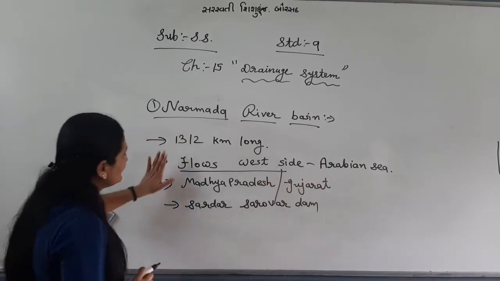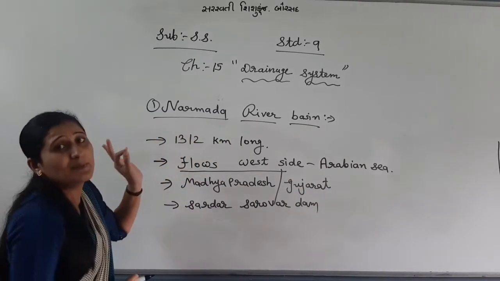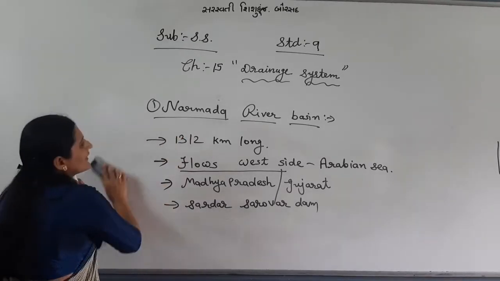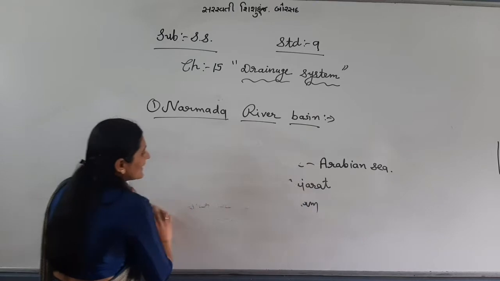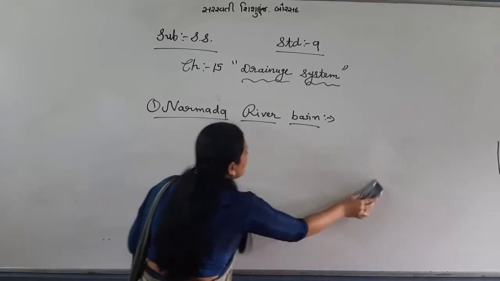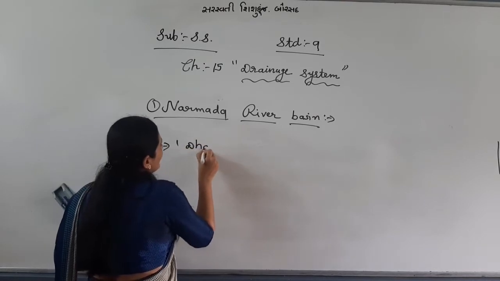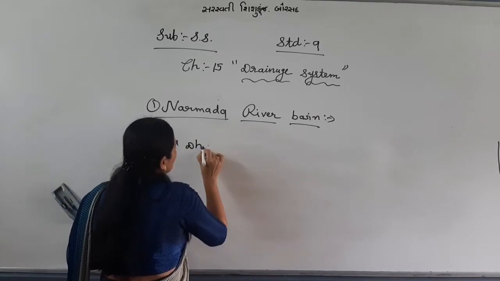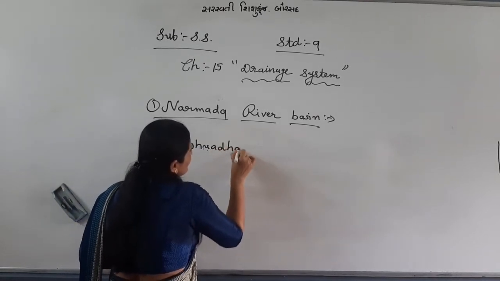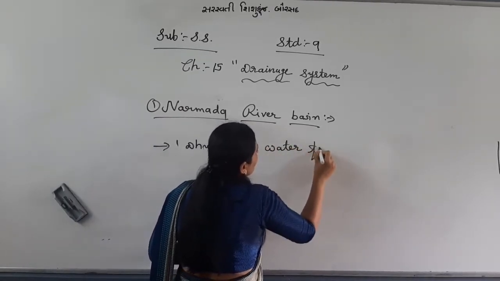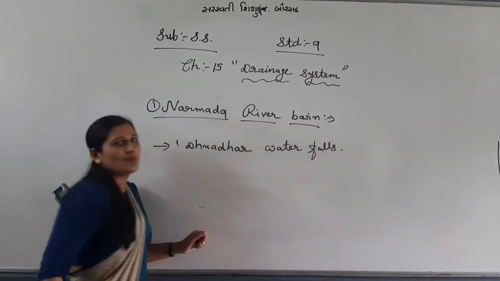Okay. Now this is about the Narmada river basin, but the most important thing is that the Narmada river has the Dhuadhar waterfalls. Have you seen the Dhuadhar waterfalls of Narmada? What is the meaning of Dhuadhar waterfalls?